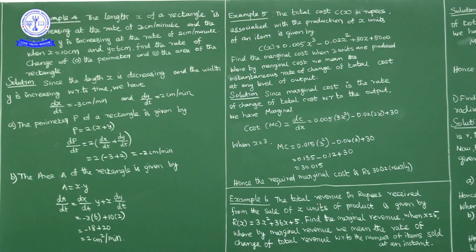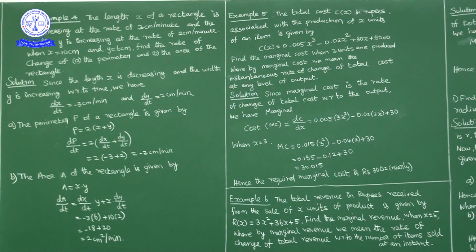Okay, next, rate of change of area of rectangle. Area of rectangle is length into breadth. So A is equal to x into y. So dA by dt is equal to here product rule, no? So dx by dt into y plus x into dy by dt. Okay, so what we have? dx by dt is minus 3. At y is equal to 6 we have to find, no? In place of y I'll write 6 plus at x value how much? At x 10. So when x is 10 and dy by dt is how much? 2. Okay, so minus 18 plus 20, that is 2 centimeter square per minute.